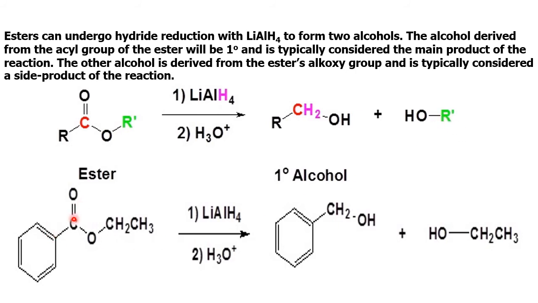Now an exact example: this is our ester, this is alkoxy, this is acyl. From the acyl, one alcohol is formed, and this is the major. From the alkoxy, CH3CH2OH is formed, and that is called minor. So both alcohols are formed, one major, one minor. Depending upon the boiling point, we go for separation techniques afterwards. Okay, right.